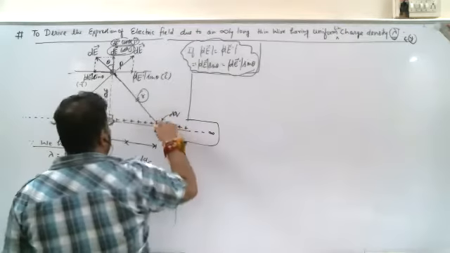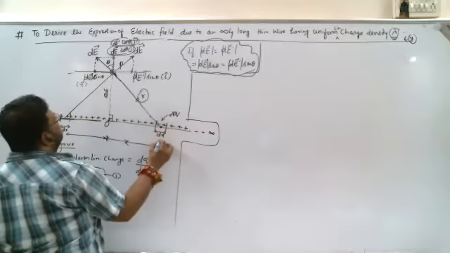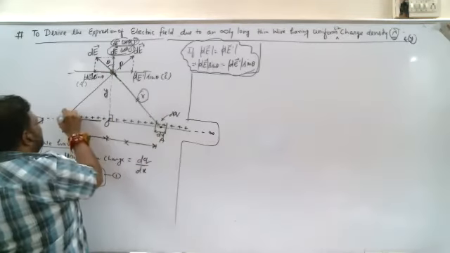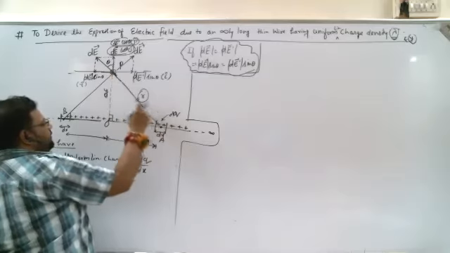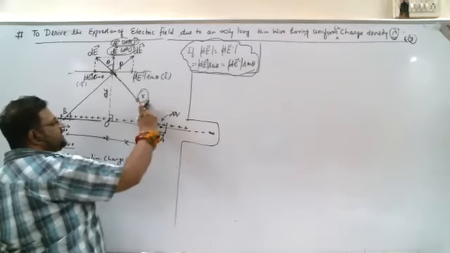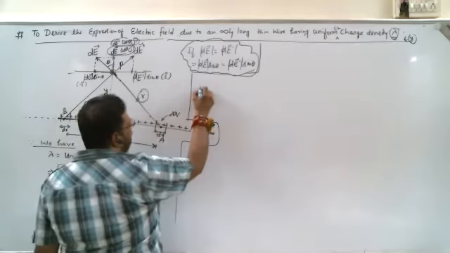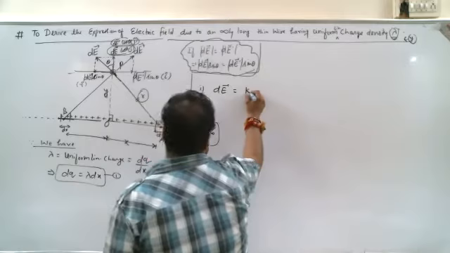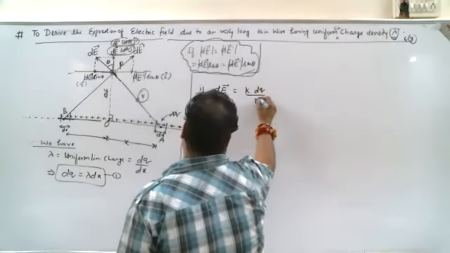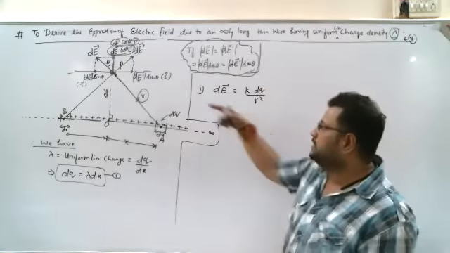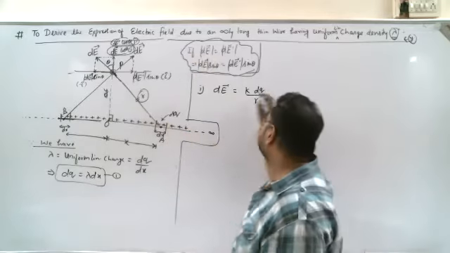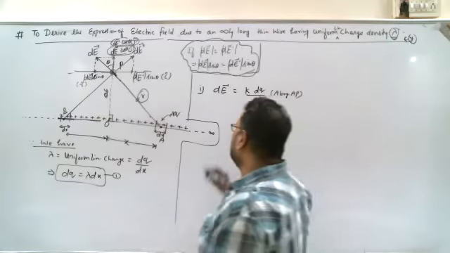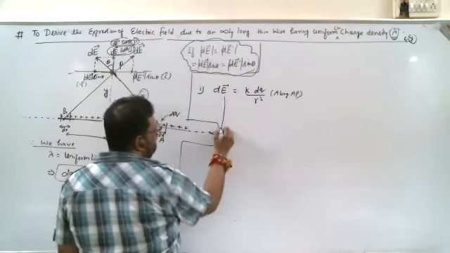So if I assume the distance from this point, this is point P, this is point A, this is point B. So from point A to P, if this distance is considered as small r, then what should be the dE vector? dE vector should be equal to KQ by R square. It means K dQ by R square, direction along A to P. Now this dE vector has two components.